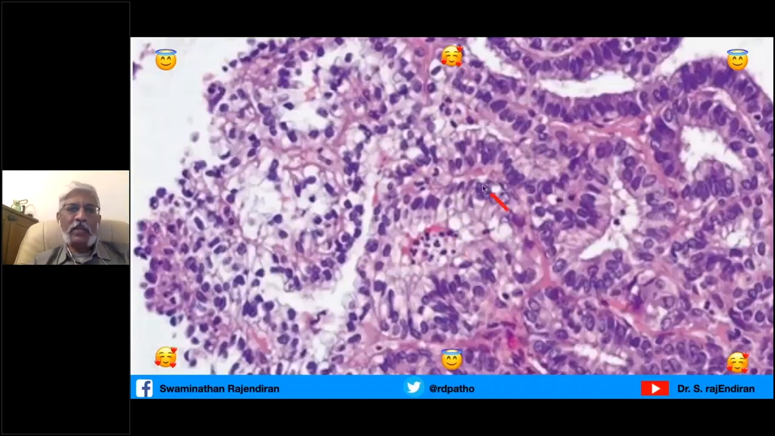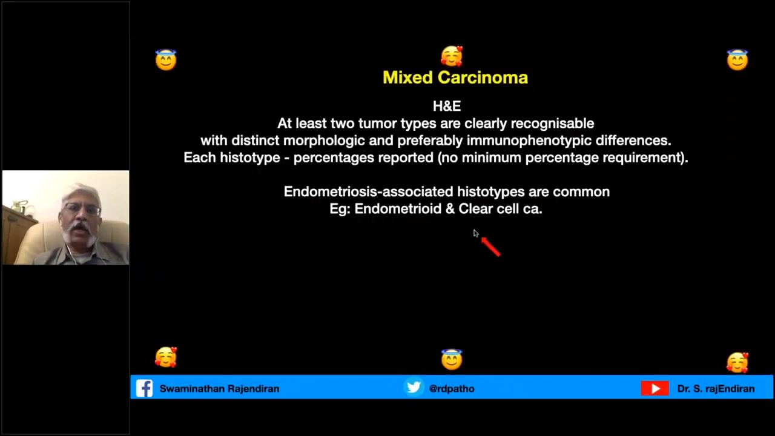This is another entity where you see the clear cells here and then endometrioid carcinoma. You might have guessed it, it is a mixed carcinoma. At least two tumor types should be clearly distinguishable with distinct morphological and preferably immunophenotypic differences, and each histotype percentage should be reported, with no minimum percentage. Even if you see 95% endometrioid with 5% clear cell, you put it as mixed carcinoma: 95% endometrioid ovarian tumor with 5% clear cell carcinoma.